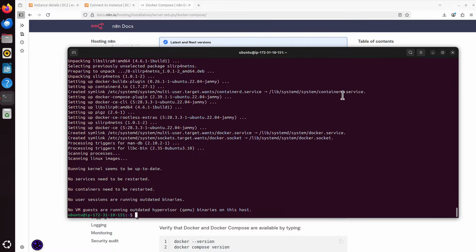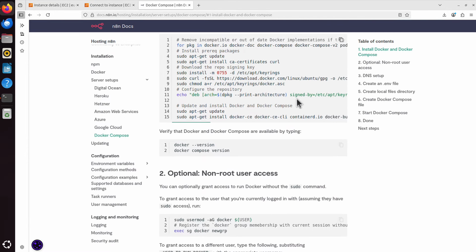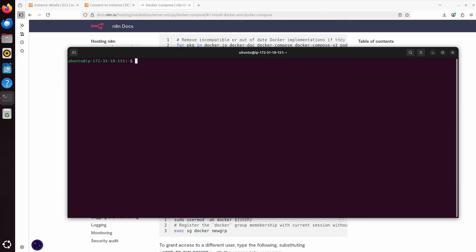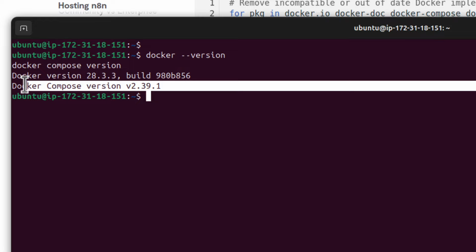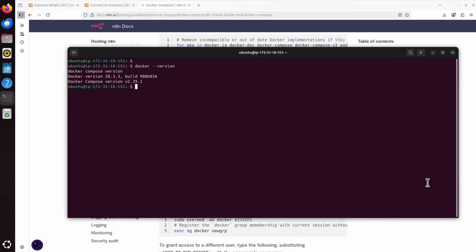And that's job done. We go back to that website. We have installed Docker and Docker Compose, so scroll further. It asks to verify if Docker and Docker Compose were installed properly. We can run docker version. We can basically click that copy to clipboard again. I'll go back to my server, maybe clear first, and paste it there. And we can see we have Docker version 28.3.3 and Docker Compose version 2.39.1, which means they are both installed and ready for us to use.